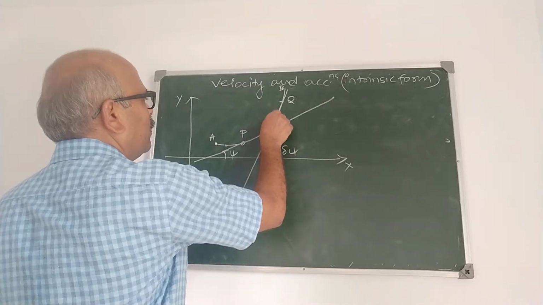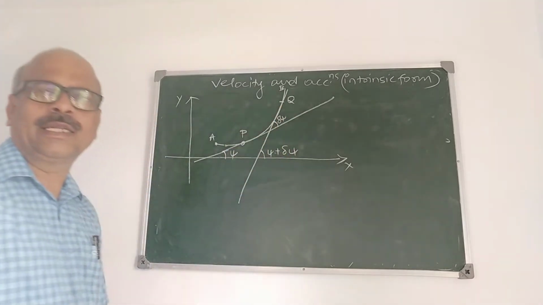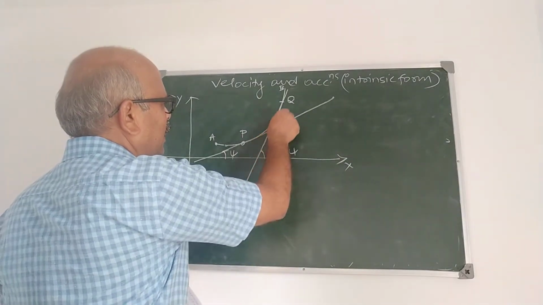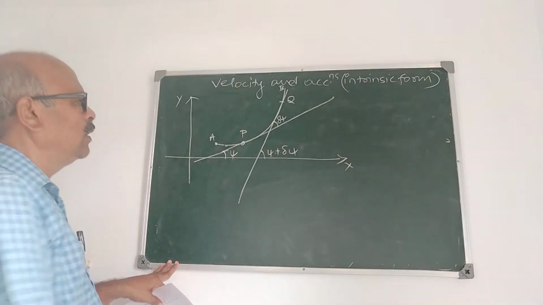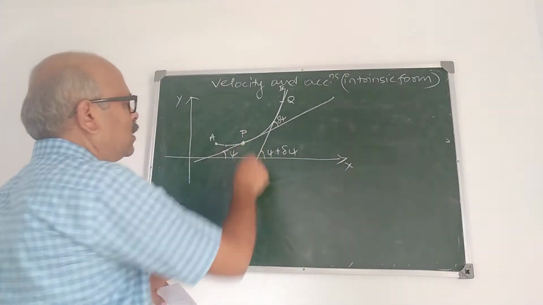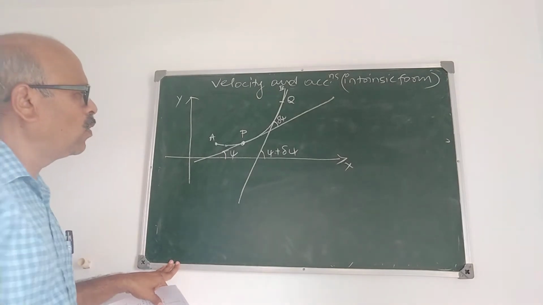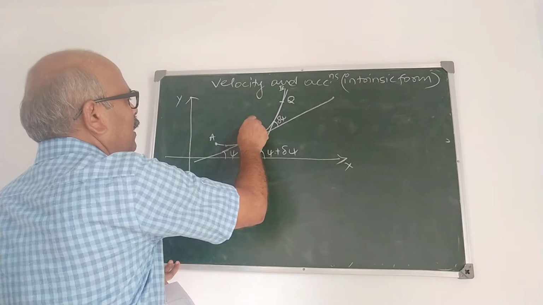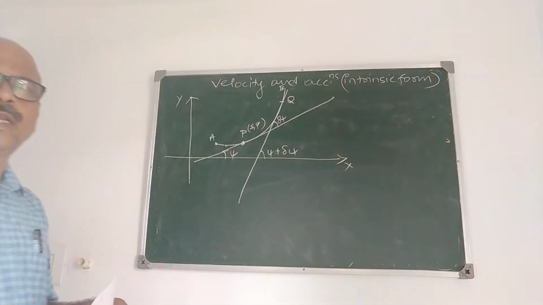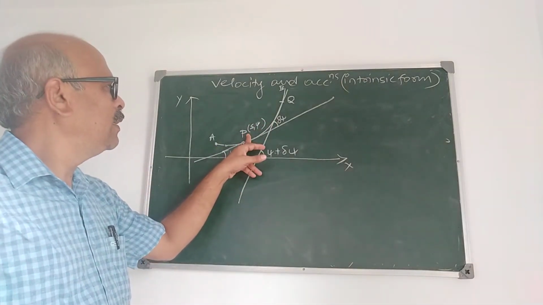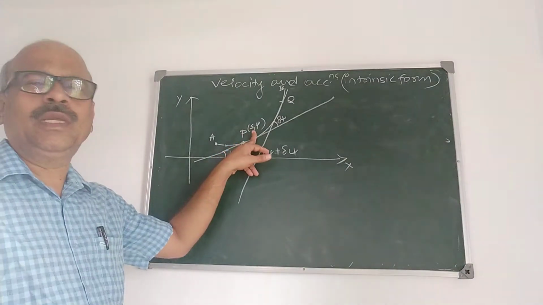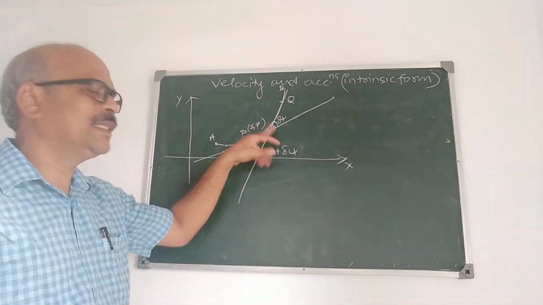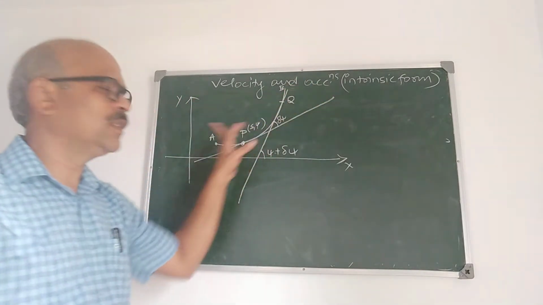Then what is this angle? This is delta psi, correct? Yes, delta psi. Now, the coordinates of P are s and psi. The coordinates of P are written as s and psi. Then this is called the intrinsic form of P, and the equation can be expressed in terms of s and psi. It is called the intrinsic equation of the curve.